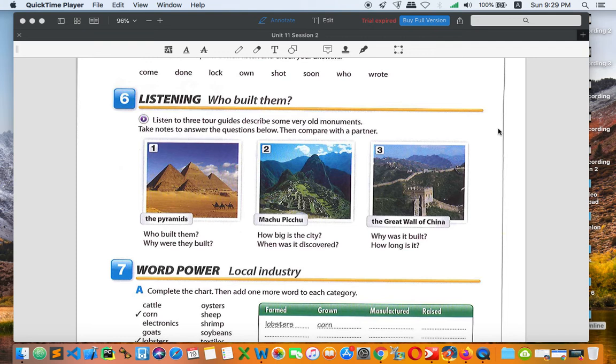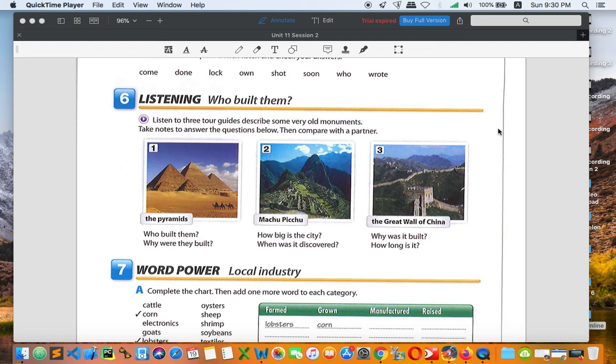Now let's go to our lesson. It is listening, "Who built them?" In this listening, I would like you to listen again, everybody, with the audio that I attached on Friday. Listen to these three places and answer the two questions in each. For example, the first one, the pyramids. Who built them? Why were they built?